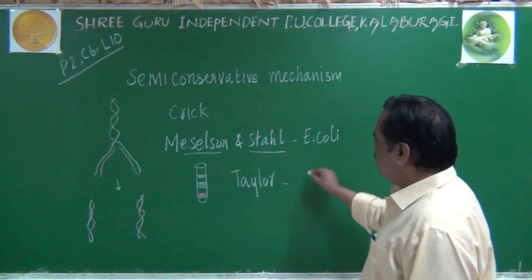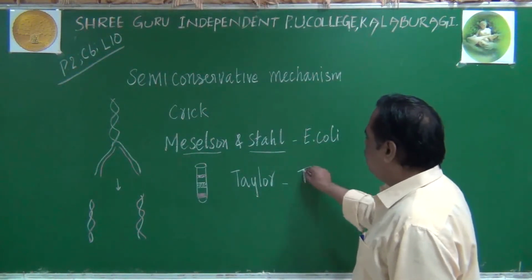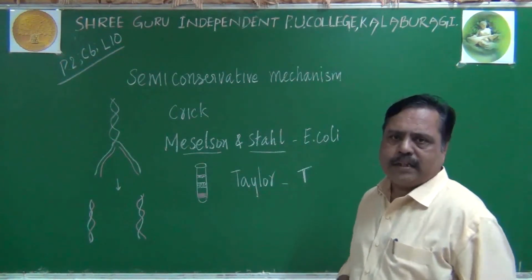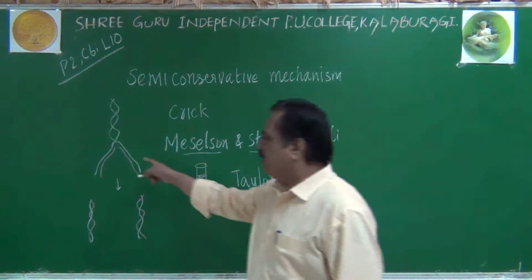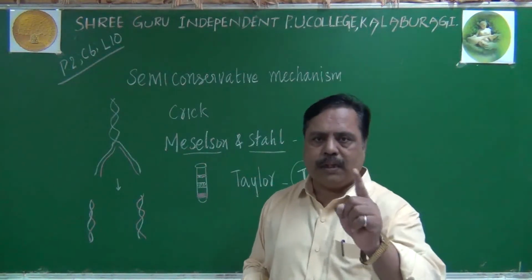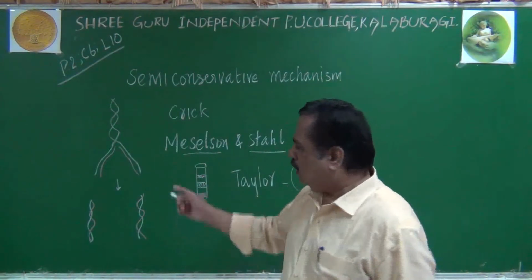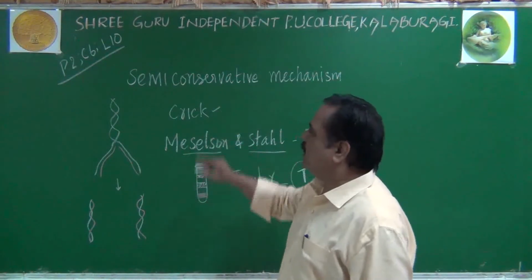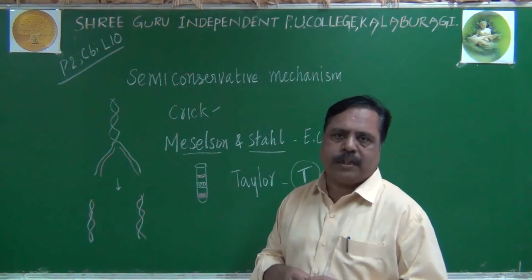He used radioactive tritiated thymidine for understanding the inheritance of parental strands. So only one parental strand is inherited by each daughter molecule, and the other strand is newly synthesized. That idea was given by Crick and is known as the semi-conservative mechanism of DNA replication.